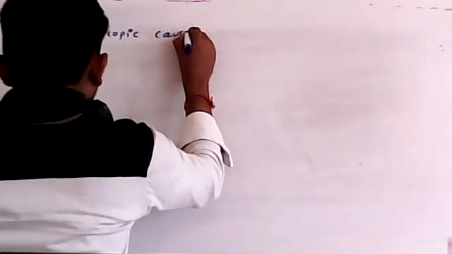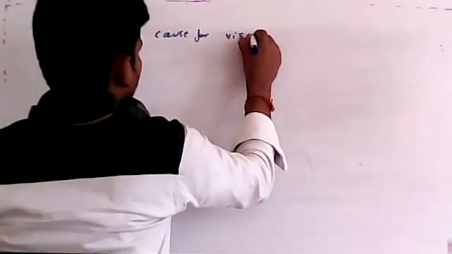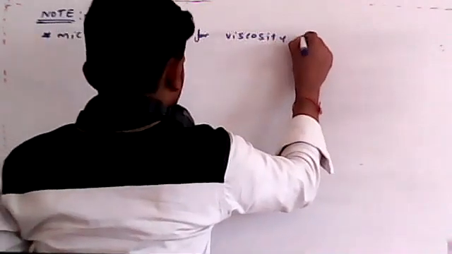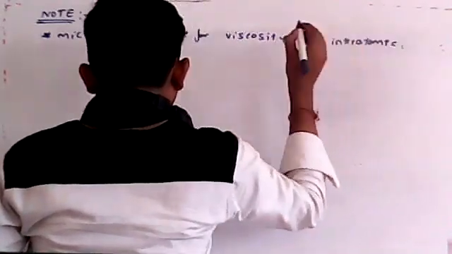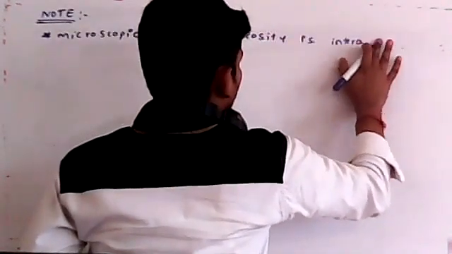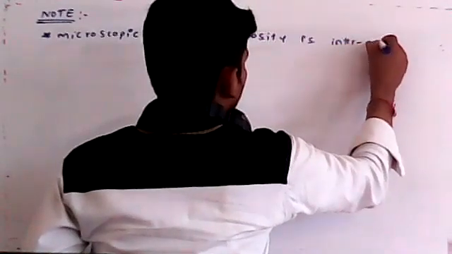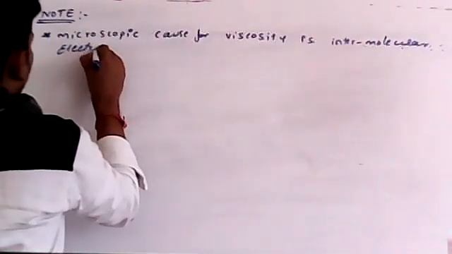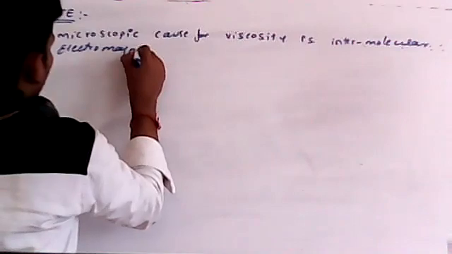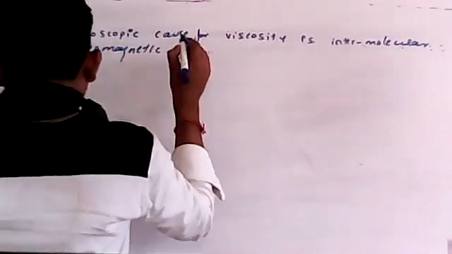The first point we have to note here: the microscopic cause for viscosity is interatomic, or we can say intermolecular, electromagnetic force. This is a very important point.